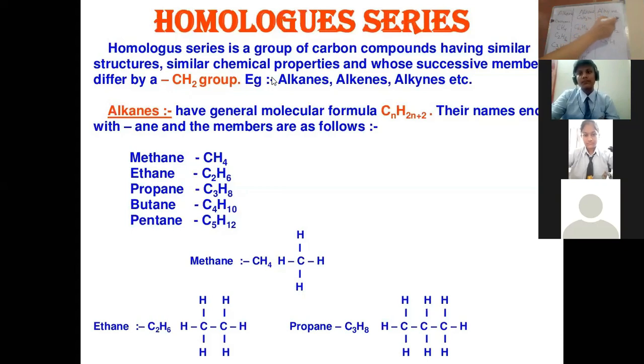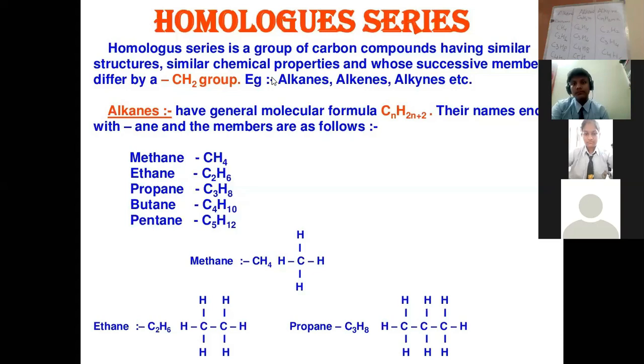C3H: 3 twos are 6, 6 minus 2, 4. The next member C4: 4 twos are 8, 8 minus 2, 6. C5H: 5 twos are 10, 10 minus 2, 8. So these are the successive members of these series, and these series can be termed homologous series.